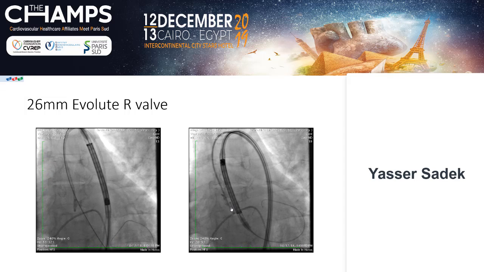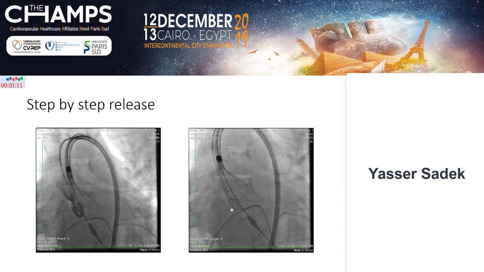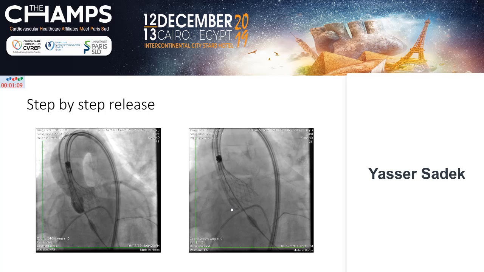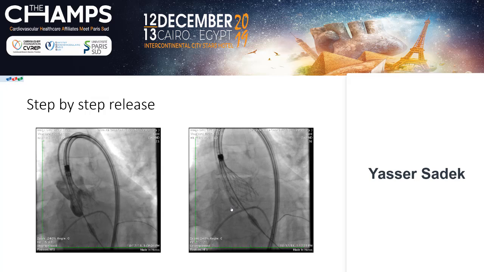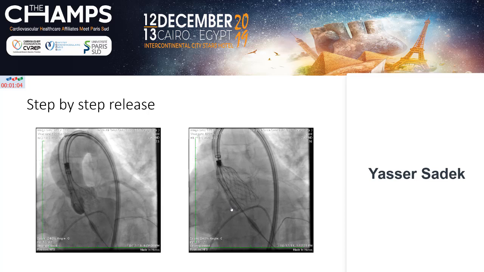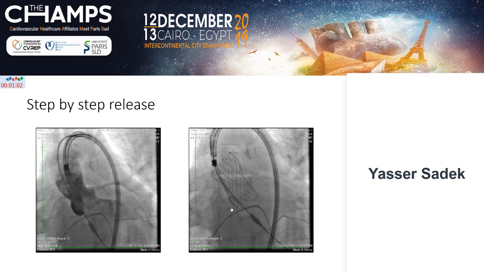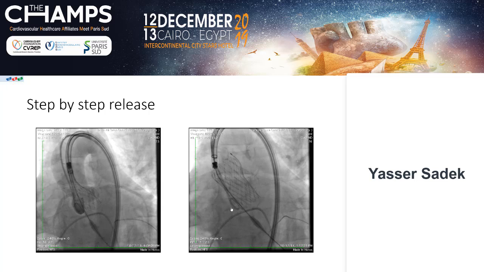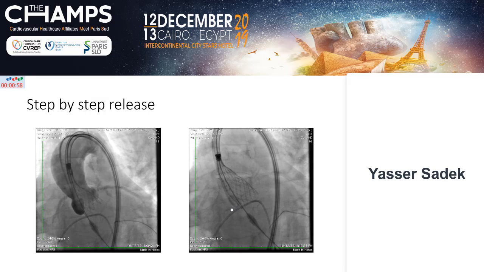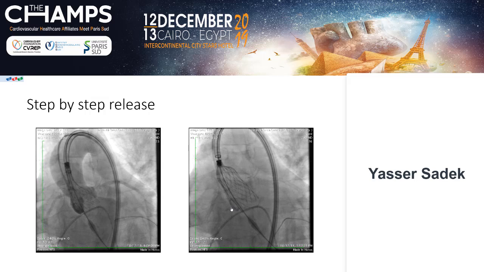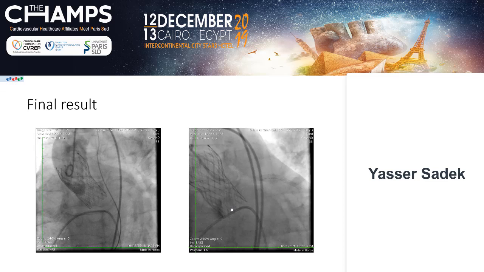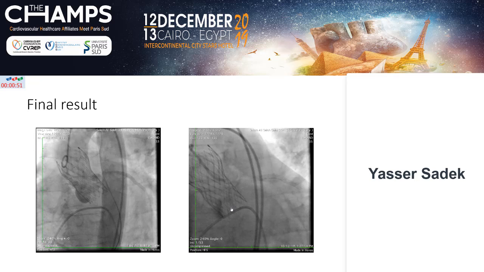You mean before full deployment, you say? No, not full deployment. Before deployment, 80% of the valve. And you can see here, this is step-by-step release of the valve. And this is the end result.